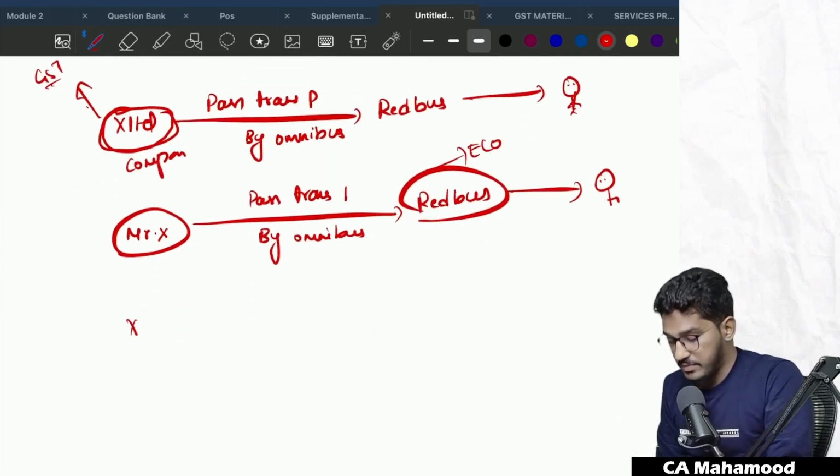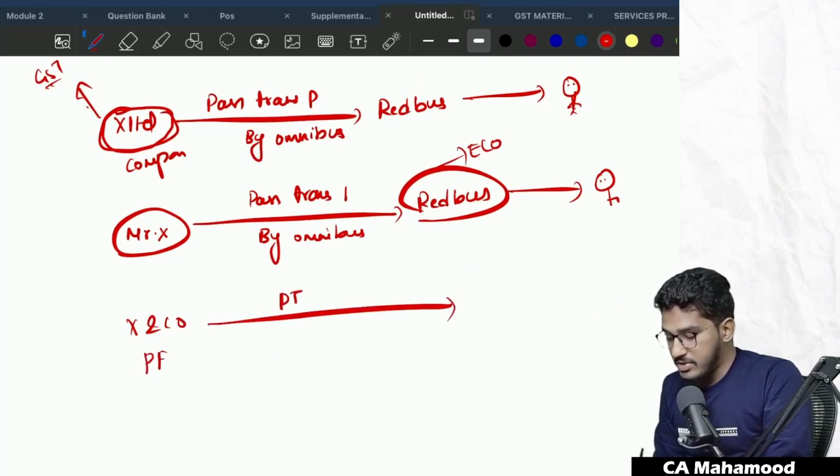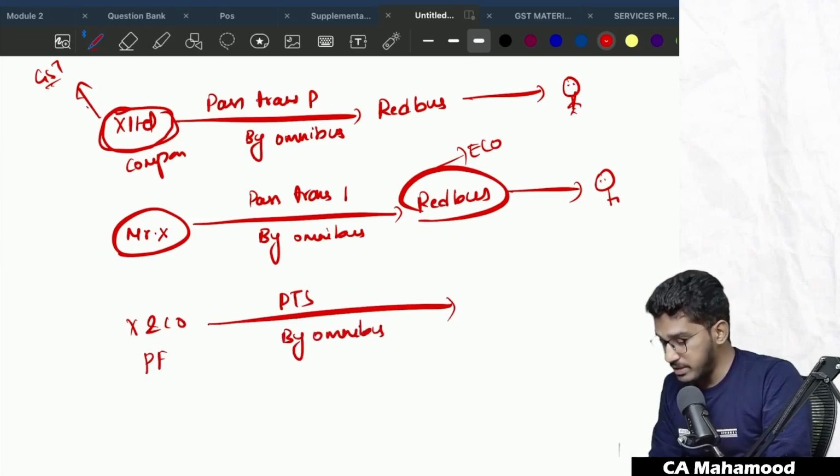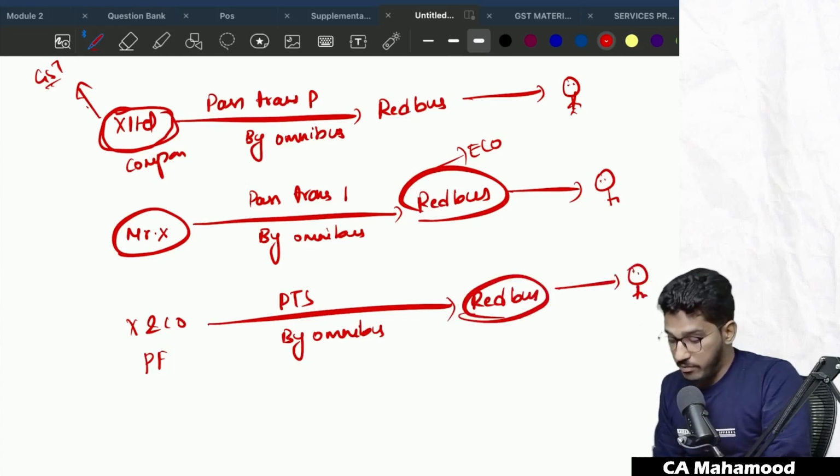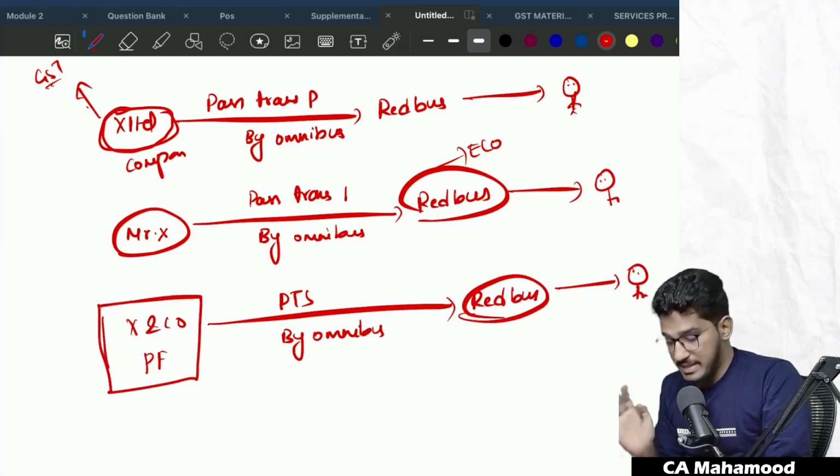Let me give you another case. X & Co, which is a partnership firm, is providing passenger transportation services by omnibus through an e-commerce operator like Redbus to the recipient. Who will pay GST? The e-commerce operator. Why? Because the person providing passenger transportation services by omnibus is other than a company.